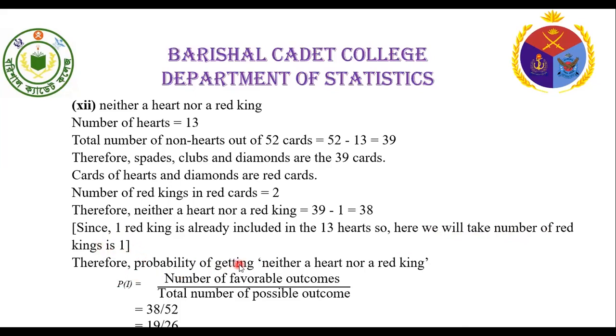Therefore, the probability of getting neither a heart nor a red king, that is probability of I, equal to number of favorable cases divided by total number of cases. Here the total number of cases equal to 52 and the favorable cases equal to 38. So the required probability equal to 38 by 52. That is 19 by 26.